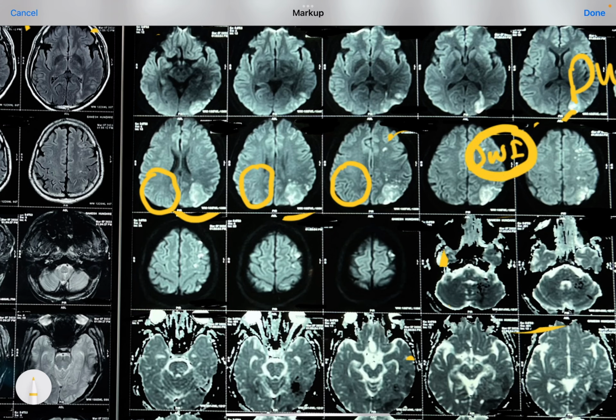But on this left side, we can very clearly say there is a whitish, hyperintense lesion. Most suitably, it is called a diffusion restricted lesion on this left posterior aspect.